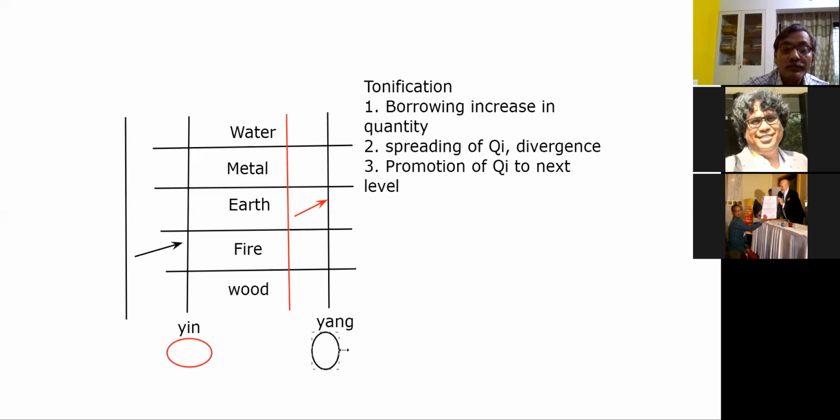Sir, can you repeat the second part? Borrowing means increasing the quantity. How can you increase the quantity? You can bring the chi from one meridian to other meridian. So transfer of chi from meridian to meridian. And it can also increase the quantity by transferring chi from organ to meridian. Right? Yes. And you can also increase the chi by borrowing from organ to organ. So organ to organ also can be borrowed.